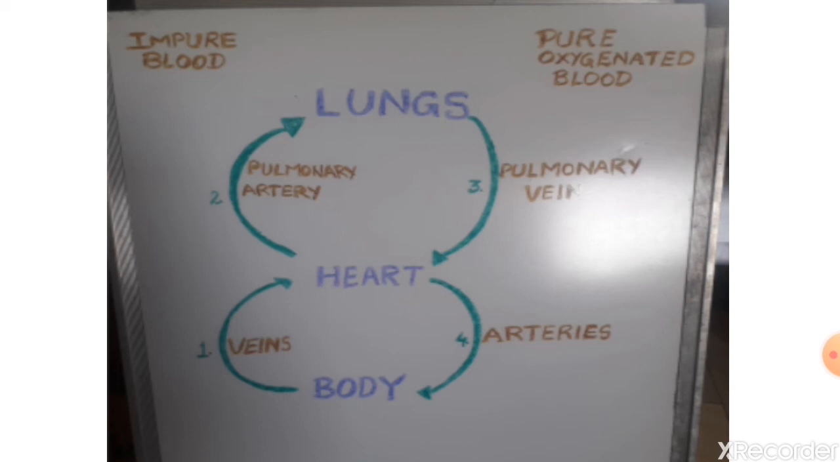From the left lower chamber, the heart pumps this pure blood to the different parts of the body through arteries. In this way, pure blood is supplied to different parts of the body. After the supply of oxygenated blood, the blood vessels collect carbon dioxide and waste, and carry this impure blood, and the process goes on and on. This is a continuous process.